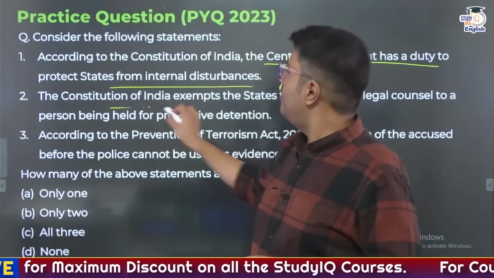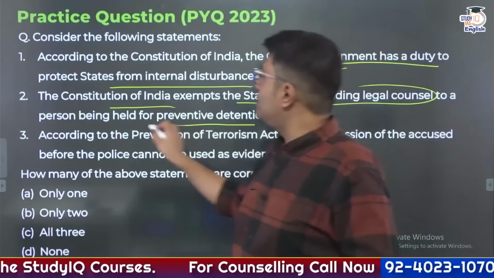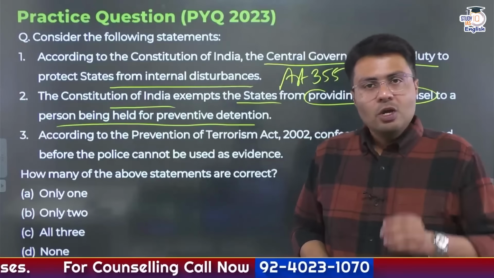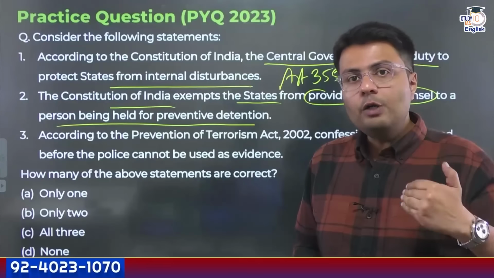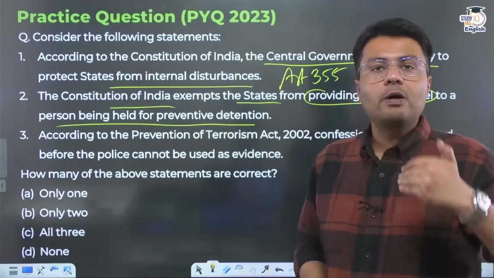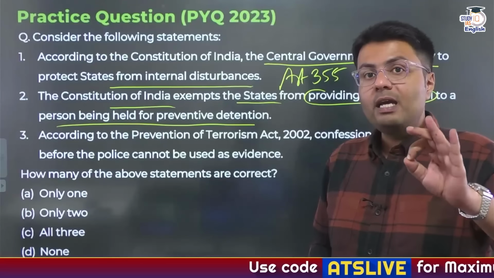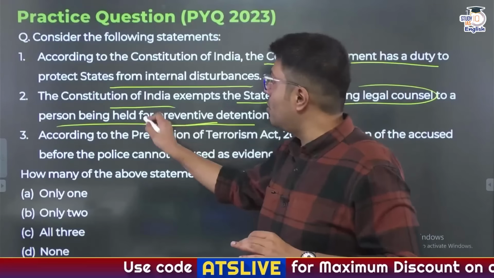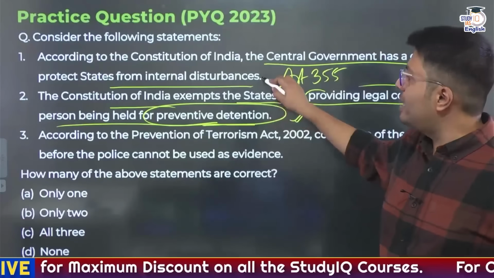Now, the Constitution of India exempts the states from providing legal counsel to a person who has been held under preventive detention. I told you, under the first part of Article 22, you are to provide legal counsel to a person who has been arrested if they are unable to do so themselves. But those are applicable for ordinary cases. I told you those are not applicable for preventive detention. So, the second statement also is correct.